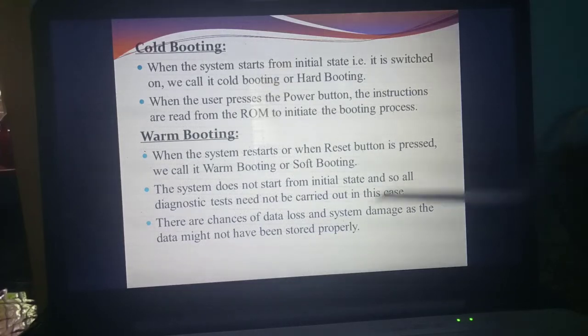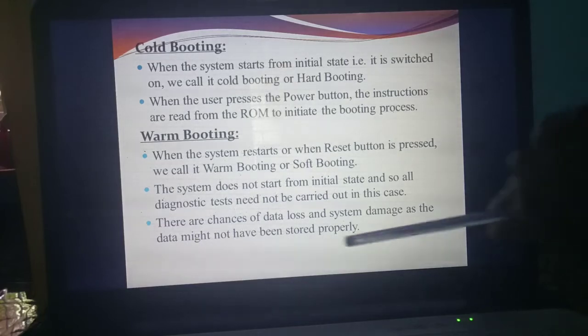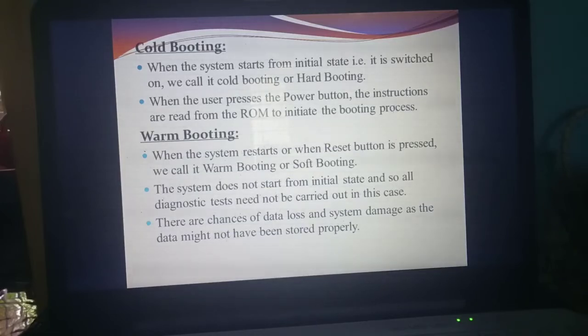So this initial test need not be carried out in this case. Understand why the initial state need not be taken? Because once again you are resetting the process. Okay. So what's the disadvantage? Immediately if you give the reset or restart button, you may get data loss, or the system might get damaged, or the system will hang. You can't store the particular information properly.